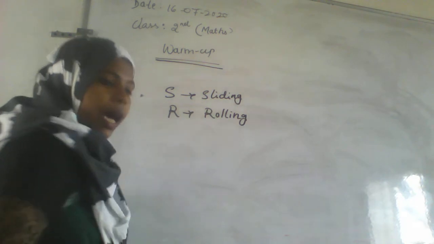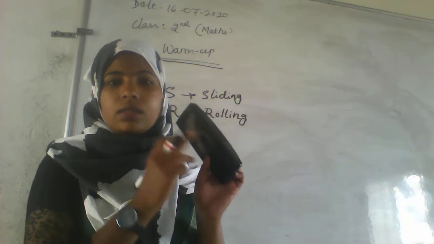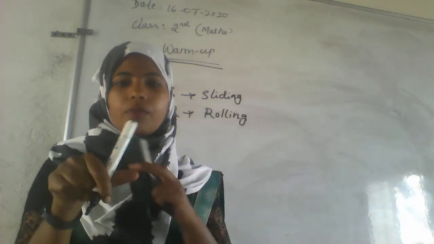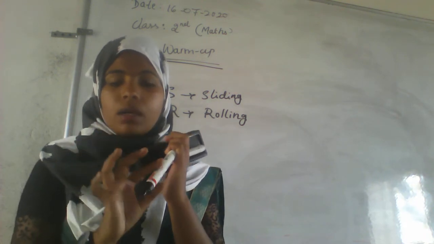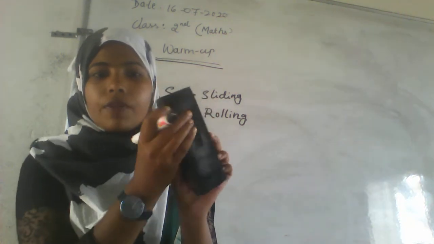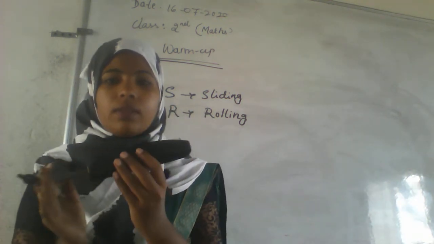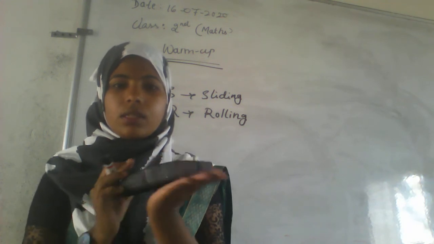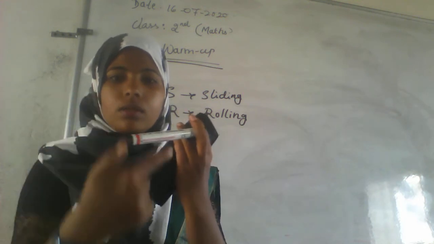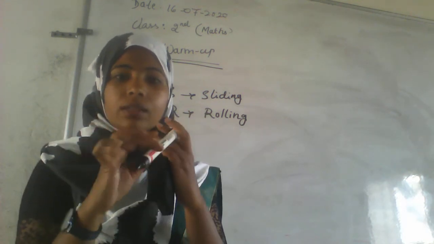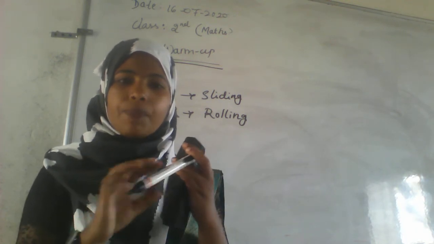Okay. If I have two things in my hand, one is a duster and one is a marker. And here the objects that are going to slide are the objects having a plain surface. If I just move it, then it is sliding, okay. And here the surface is round, and the objects whose surfaces are round, if you move it or push it, then they are going to roll.